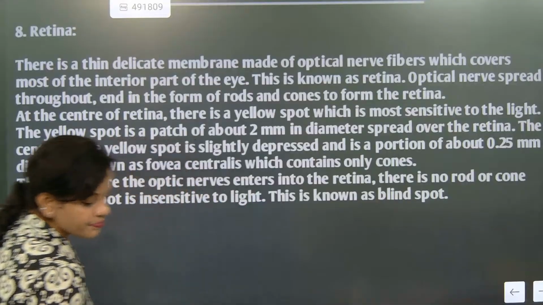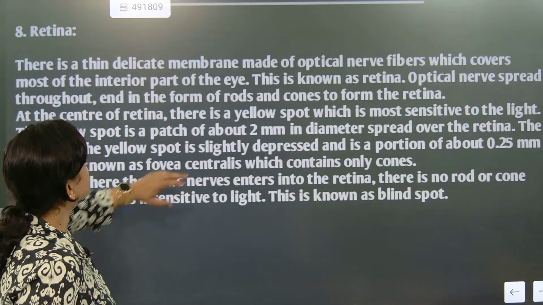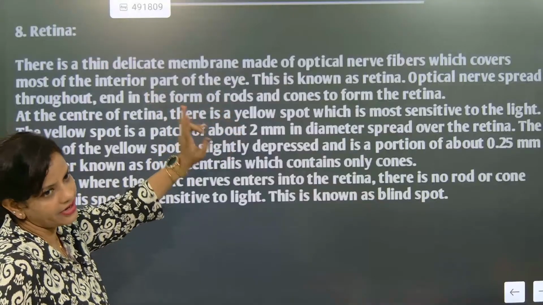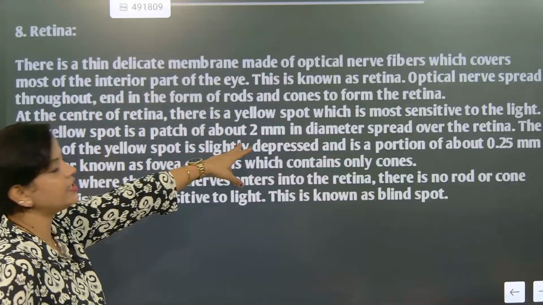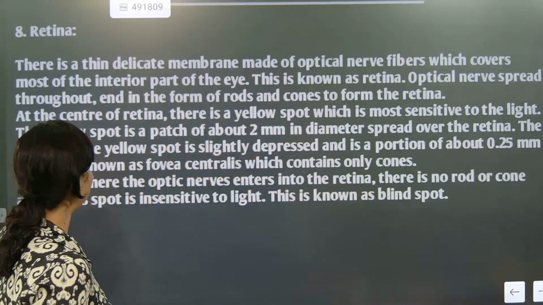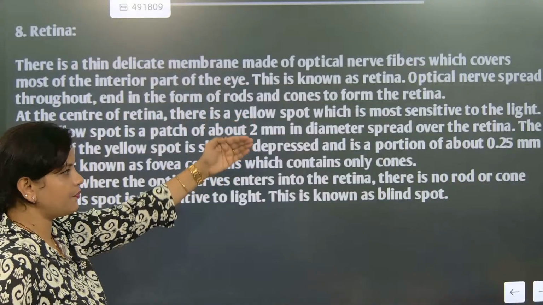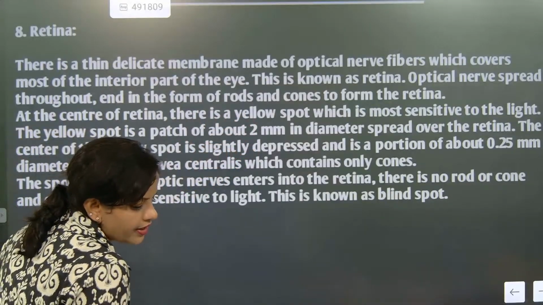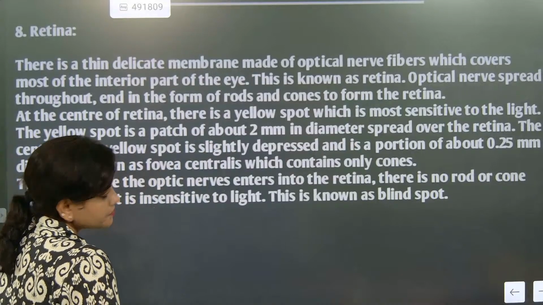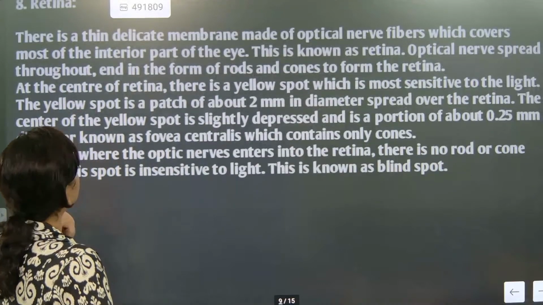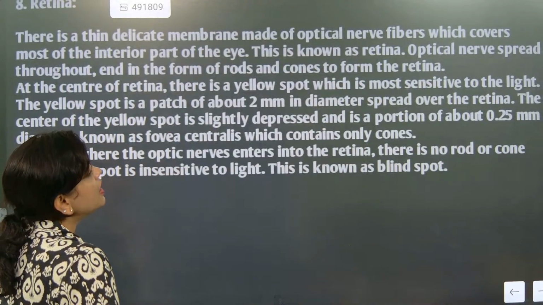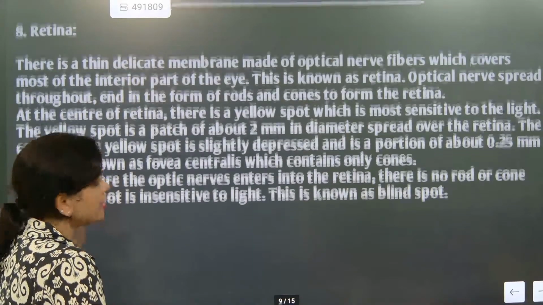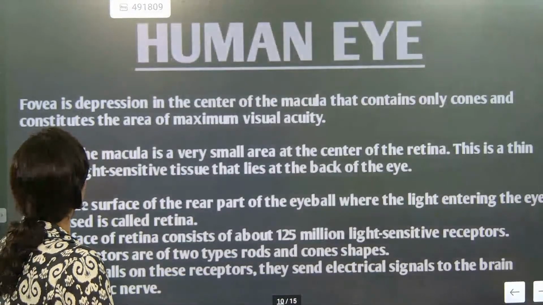So now look here. In this section please remember, where is the yellow spot located? In the retina, with a diameter of 2 mm. After that it is slightly depressed with a little bulge inside, and the spot where the optic nerve enters is called the blind spot. We have already had a discussion about it. Now we are going to talk about the fovea.